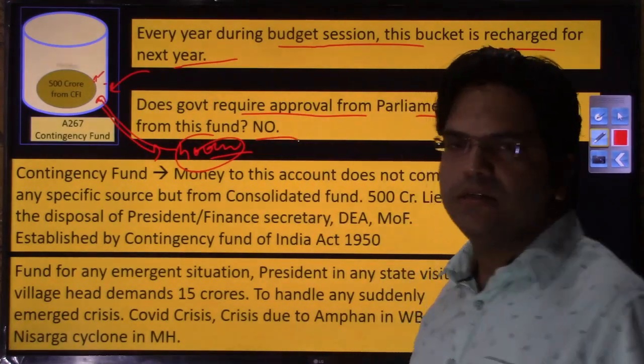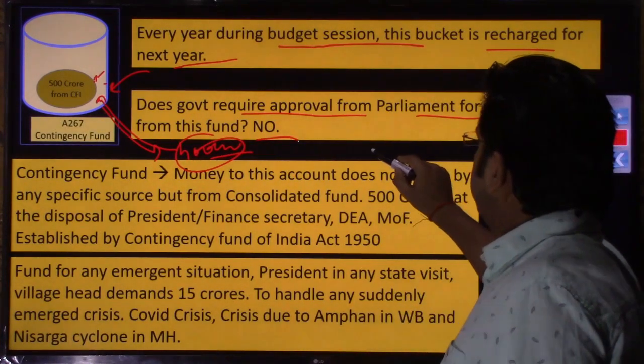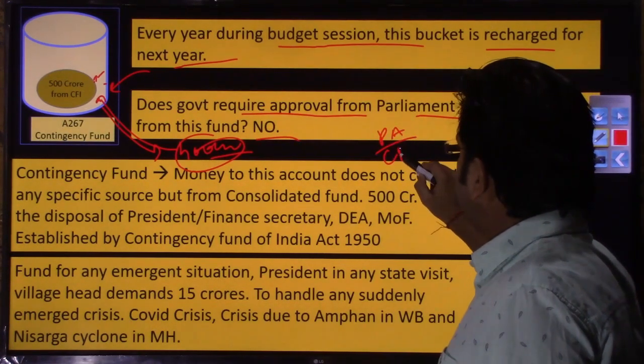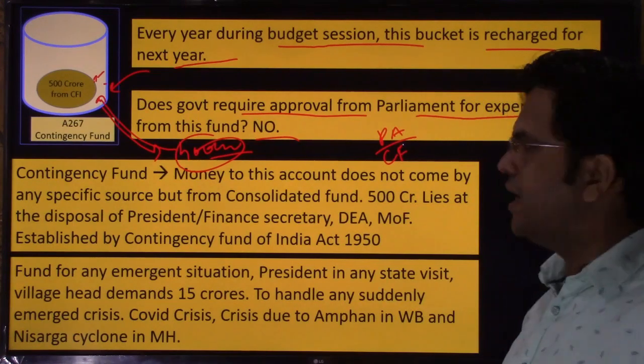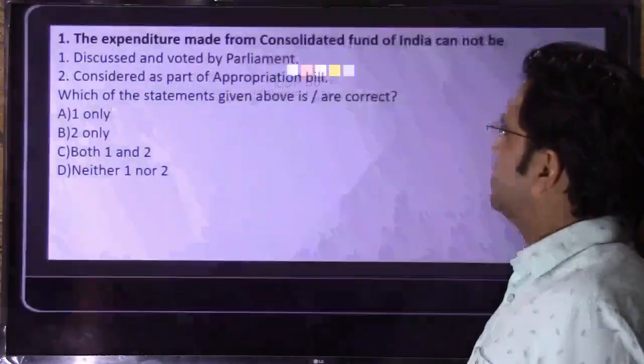No, the government does not require any kind of approval. So in the case of public accounts and in the case of the contingency fund, the government does not require any parliamentary approval. I hope you have understood these points. So, this was the last leg.